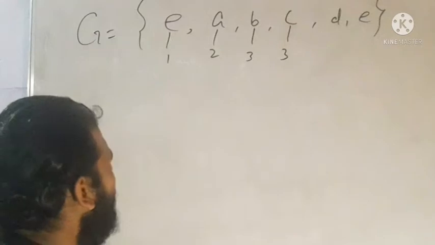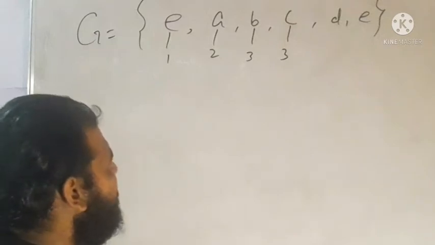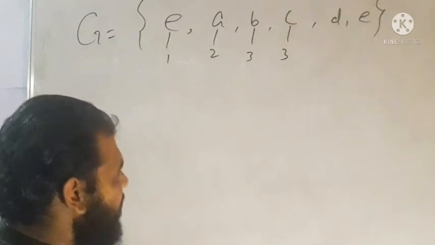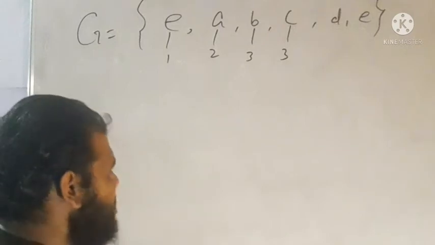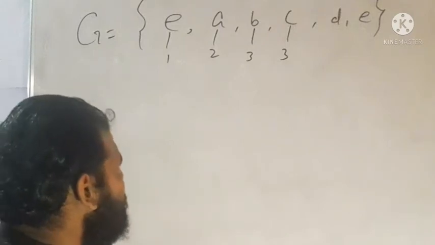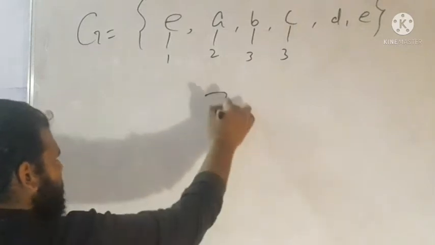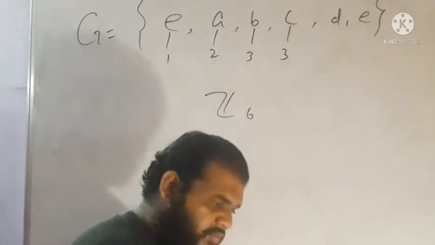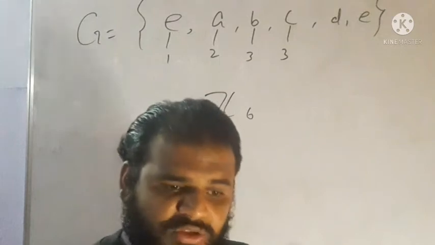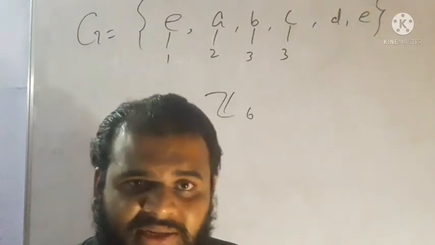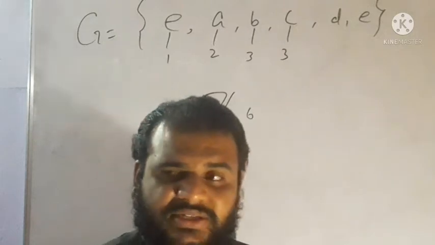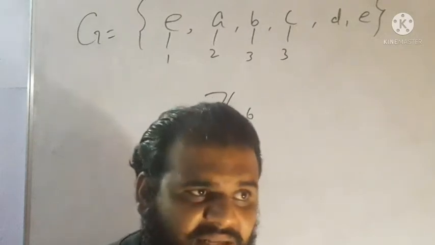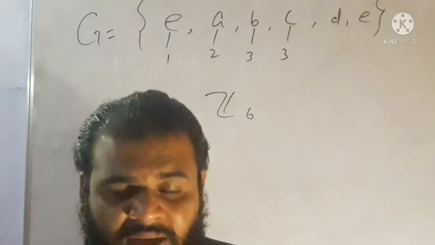Someone may think that the order of d may be 6, but let us recall that if the order of d is 6, then that becomes Z6. But we are discussing those cases where the group is not cyclic, where there exists a possibility of non-abelianness.